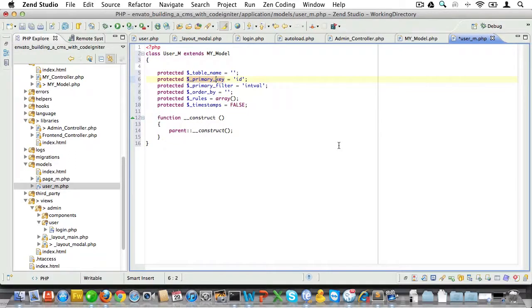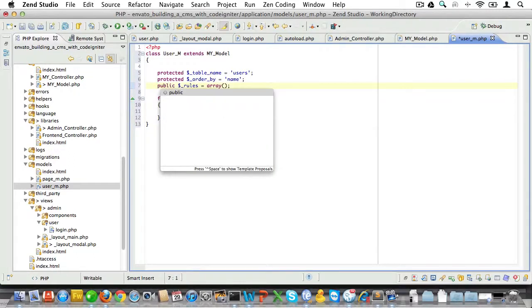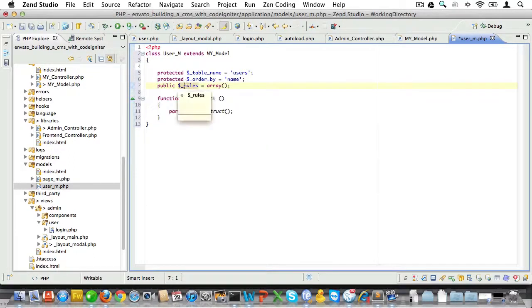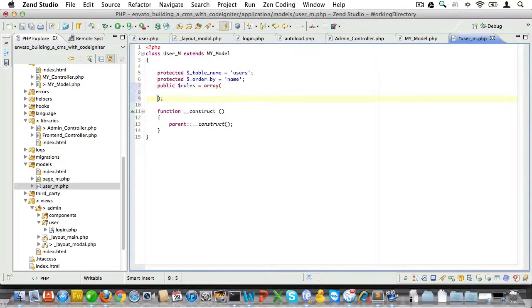Now let's just set the properties for this model. The table name will be users, and we'll use the default values for primary key, primary filter and timestamps, so we don't need to set those here. We'll order the results by name. And we'll also add some validation rules for the login form. Now that needs to be public. The rules property will be an array, and it will follow the CodeIgniter form validation conventions.